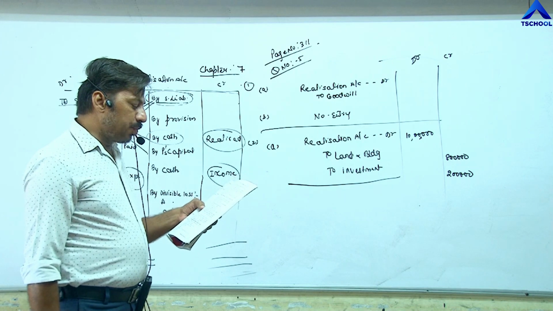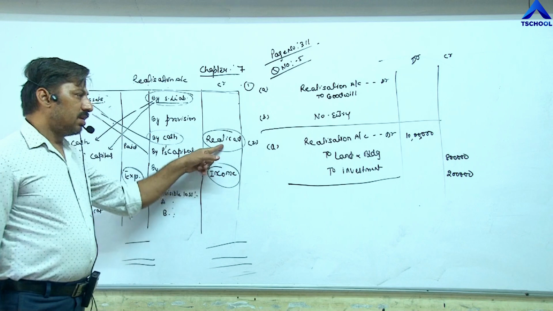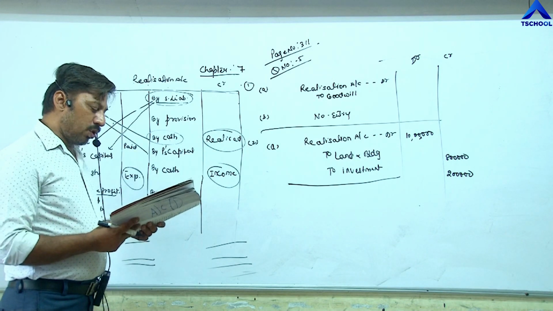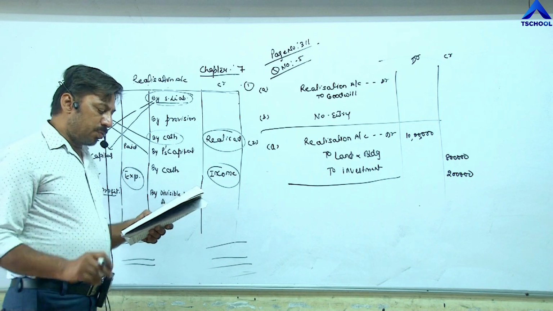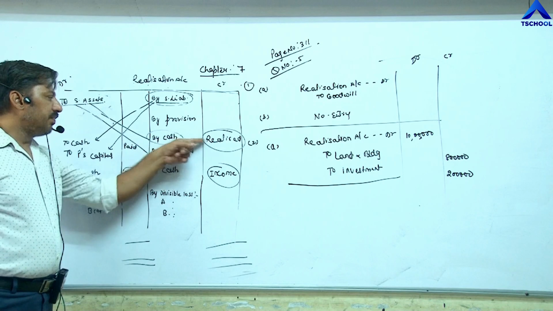Respectively, 9 lakh rupees and 1 lakh 50,000 are realized. Land and building and investment were sold at 9 lakh rupees and 1 lakh 50,000 rupees. So what do we write here for realization? Cash.